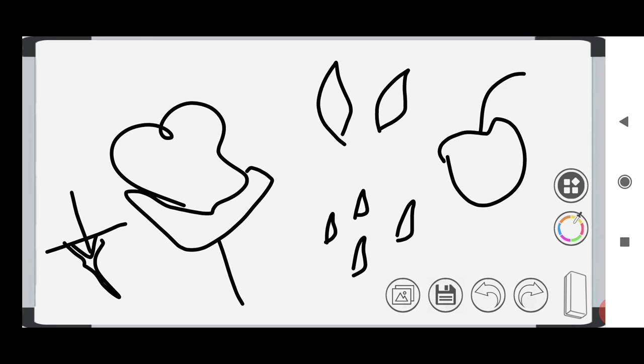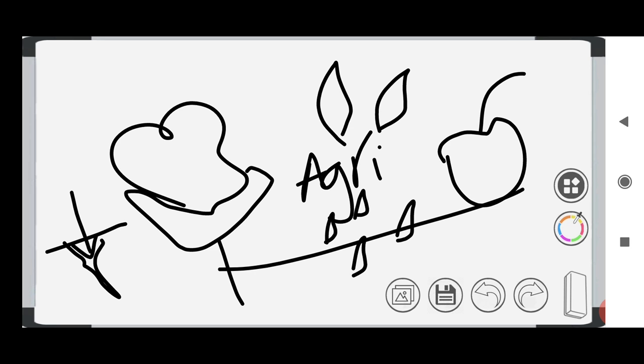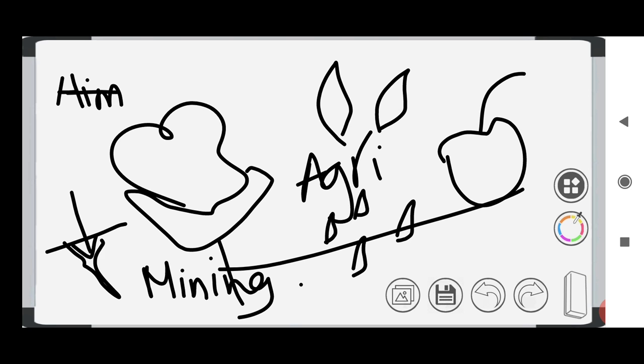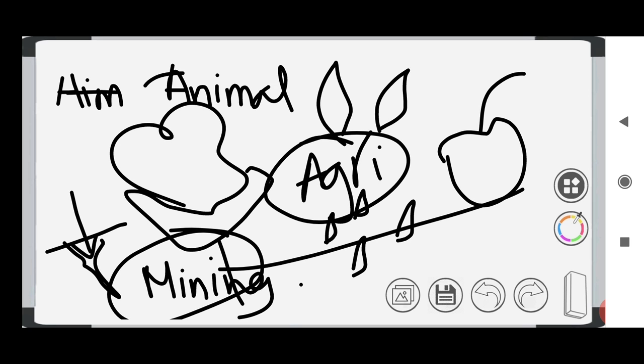So the occupations in these are, first one, all these are obtained from agri. So agri comes under primary sector, and this is by mining. By mining we obtain gold. So mining also, we are exploiting nature from it, right? So mining also comes under primary sector. Apart from this, we have animal husbandry. Animal husbandry, we use animals to produce milk, right? So animal husbandry also comes under primary sector. These are some of the occupations in primary sector. Example, agri, mining, animal husbandry. Forestry also can be said in primary sector.